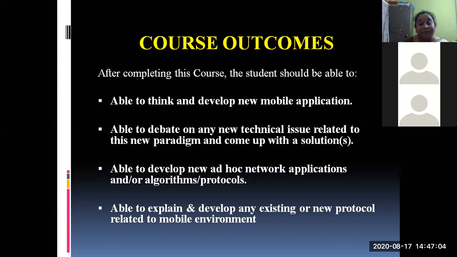In the similar way, for the mobiles to get an advanced version, or the mobile networks or the mobile protocols to get a new advanced version, you have to think of how they have to be developed, how we have to work in the new environment. For example, if any phone company or any network company offers you a job regarding designing an operating system newly for a new version of a mobile, then you are able to develop that particular application or the operating system or a protocol. So that is the third objective.